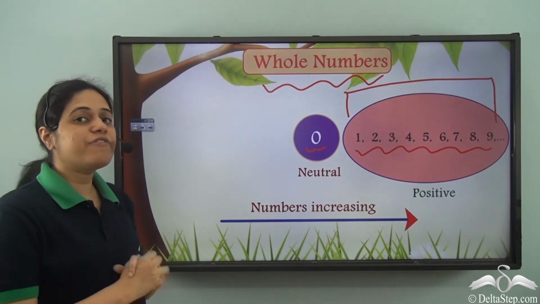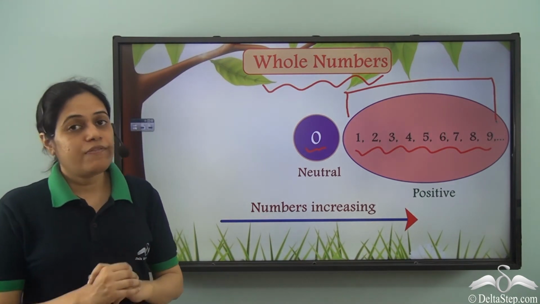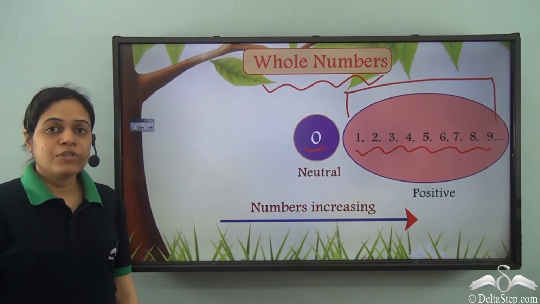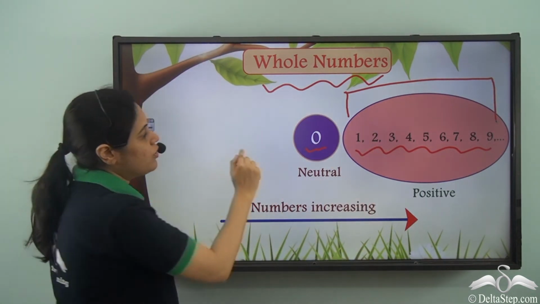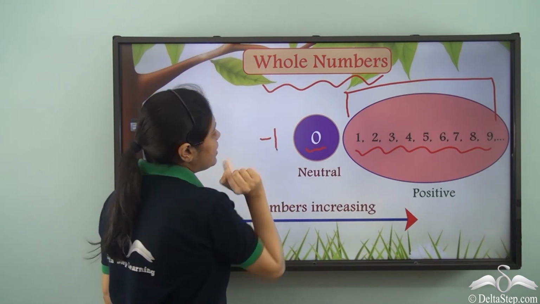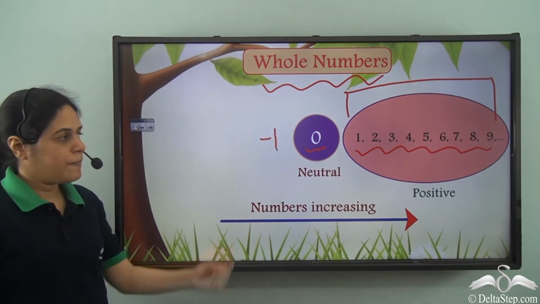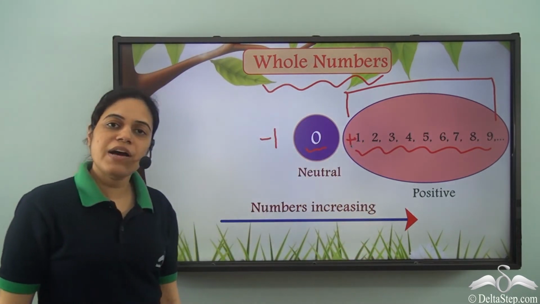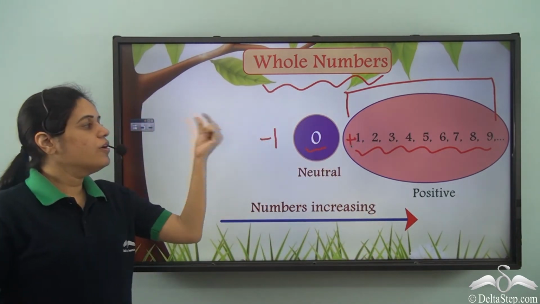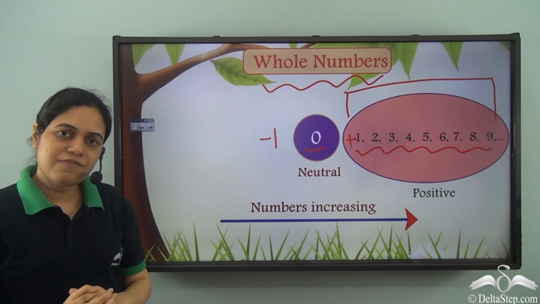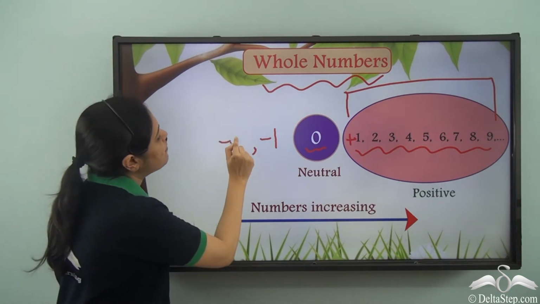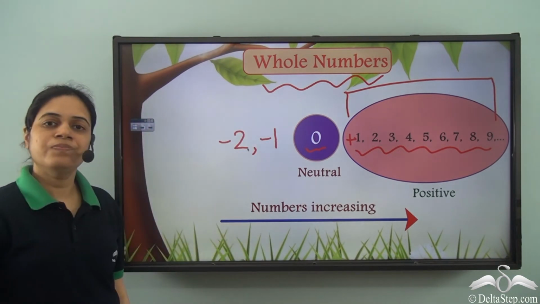Now what comes before 0? Well, after 0, I have 1. So before 0, I have -1. After 0, I have 1 or +1. So before 0, I have -1. Before -1, I have -2.